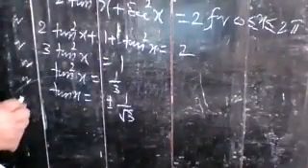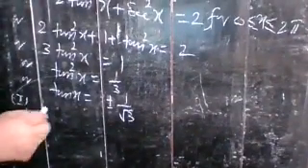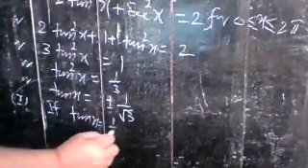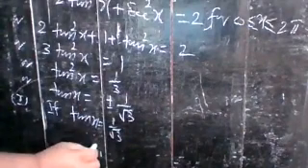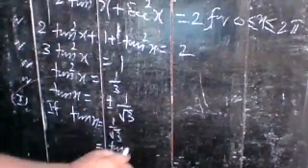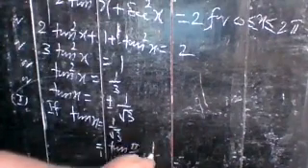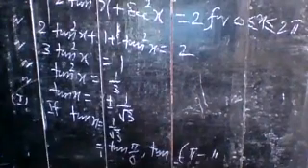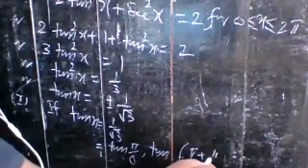Write in this way. In the first case, if tan x is equal to 1 by root 3, so in the first quadrant and third quadrant, you write tan pi by 6 and tan pi plus pi by 6. Sorry, positive value, so plus pi by 6.